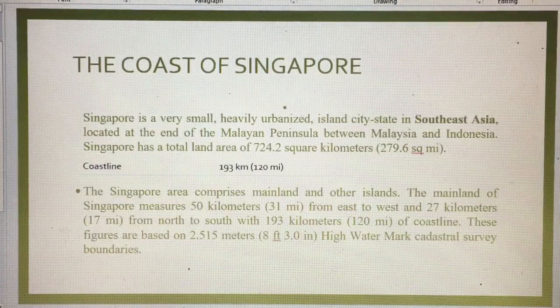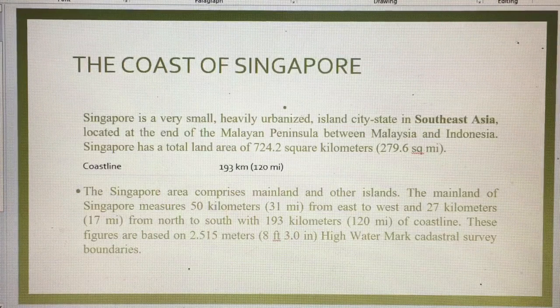Next, the coast of Singapore. Singapore is a very small, heavily urbanized island city-state in Southeast Asia, located at the end of the Malay Peninsula between Malaysia and Indonesia. Singapore has a total land area of 224.2 square kilometers or 279.6 square miles. It has a coastline of 193 kilometers.